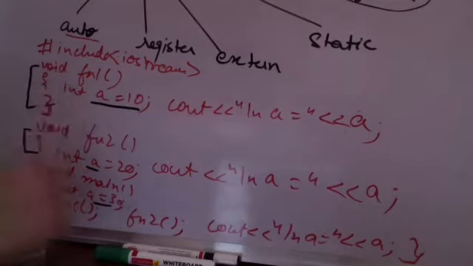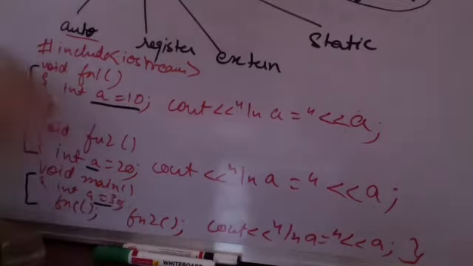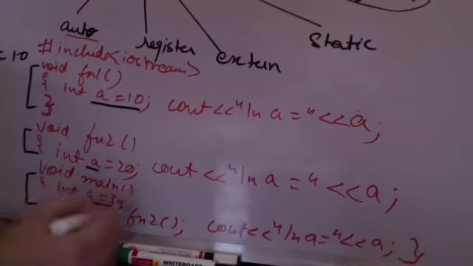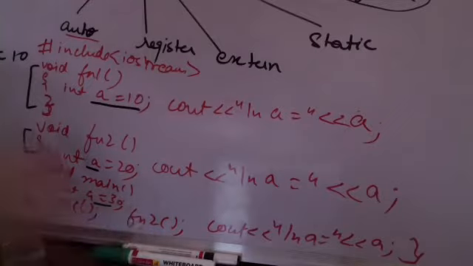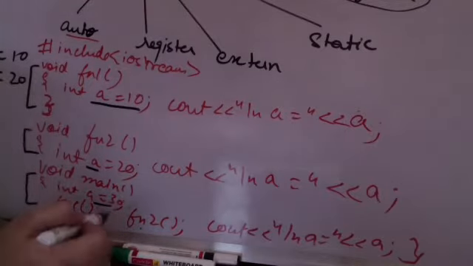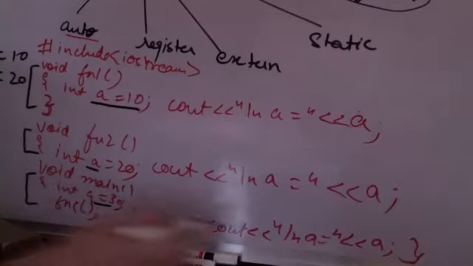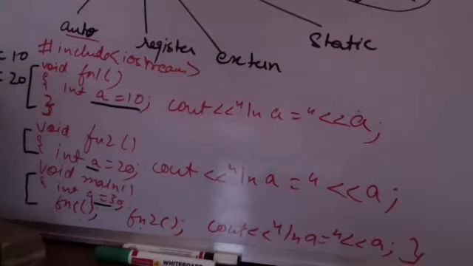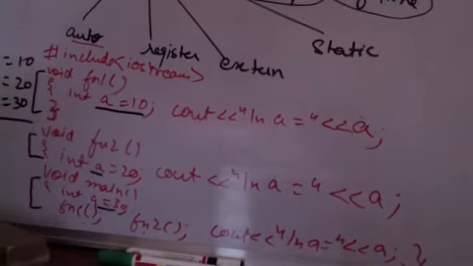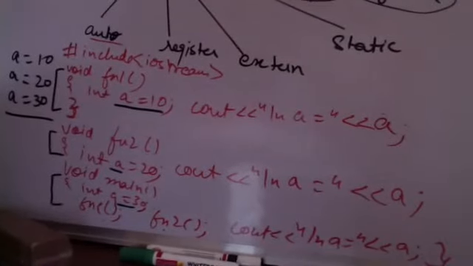Whenever a new call to the function is made, another A will be created every time. So I will be printing here initially A is 10 because function 1 is called, then function 2 is called. In that, another copy of A is created and A is 20. Finally, when I enter main, A in main is 30. So when I'm printing A from main, I will be getting a value 30 and not 10 and 20. I hope it is clear to all of you.